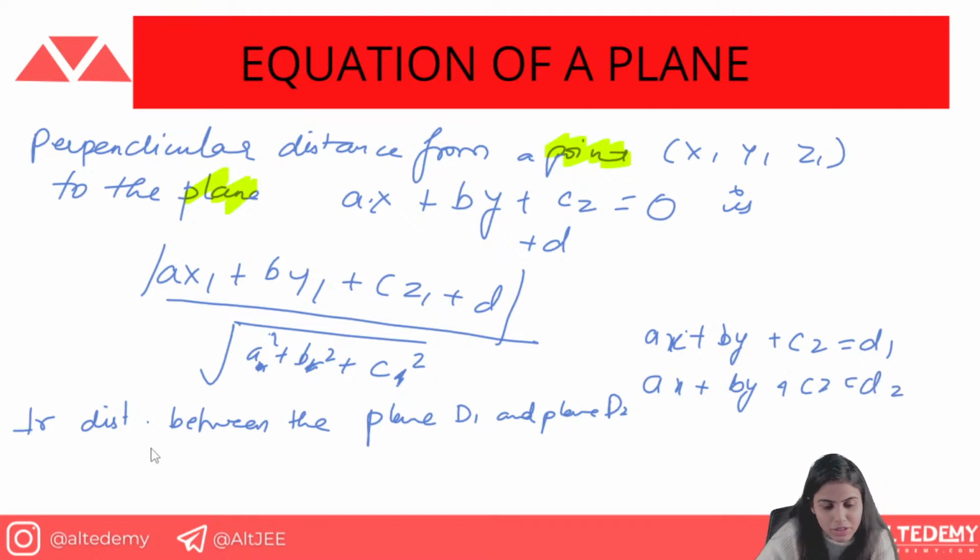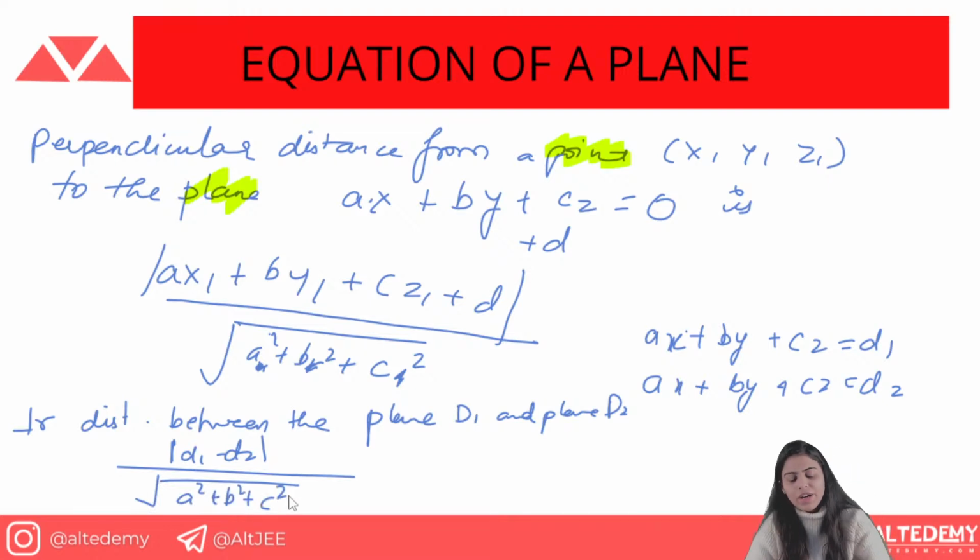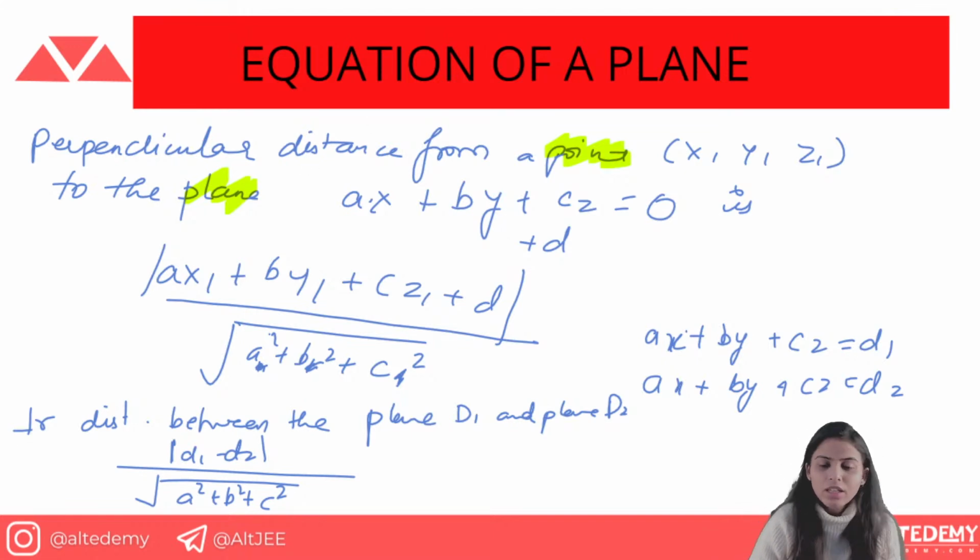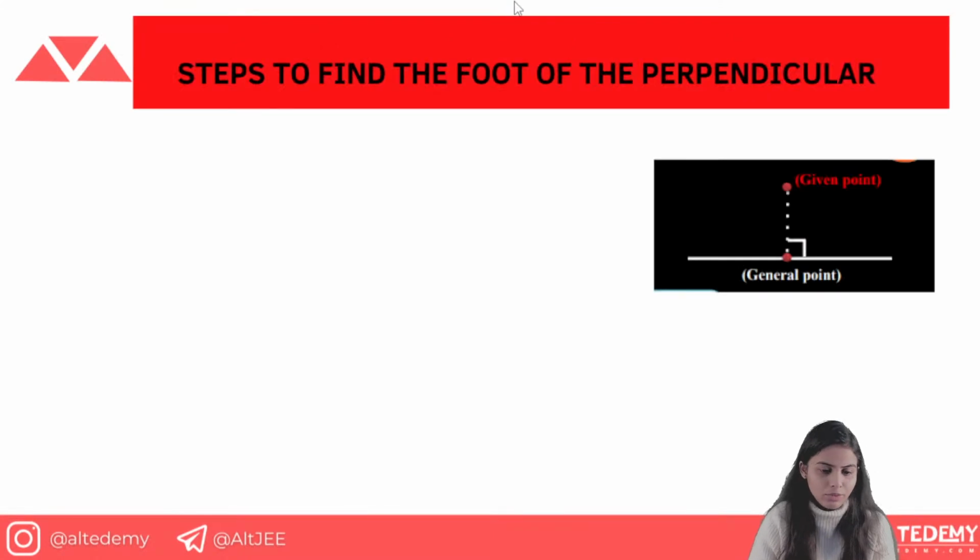You will find the perpendicular distance by d1 minus d2 upon under root a square plus b square plus c square. This is how you will find the perpendicular distance between the planes. You just subtract d1 minus d2, and divide by the magnitude.